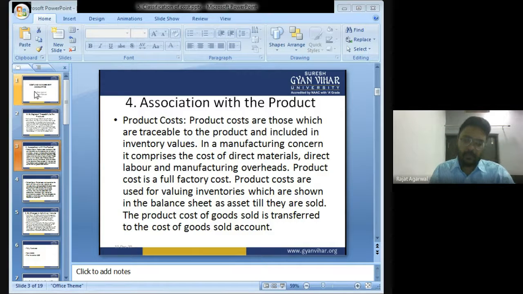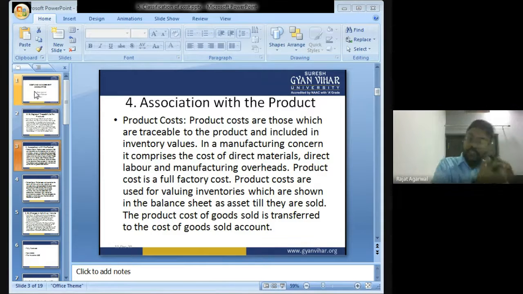For example, to manufacture this mobile phone, I will be requiring the plastic, this glass, some buyers, and some labor who will do the production.